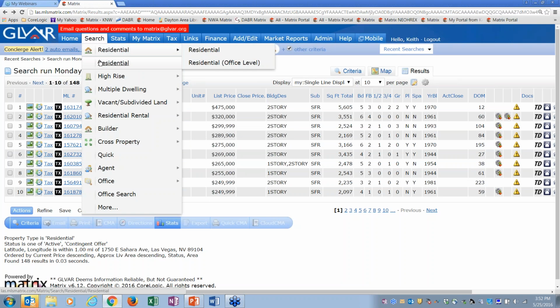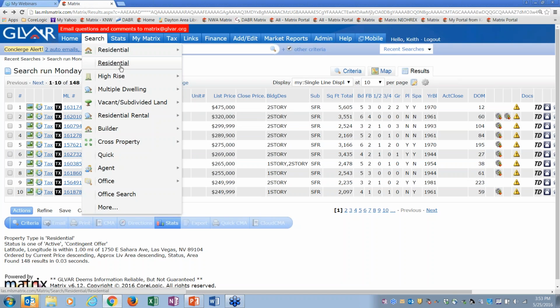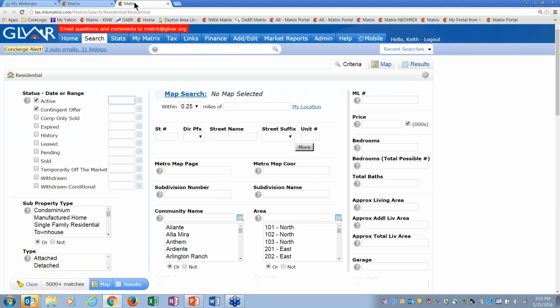So before I click on residential or high-rise or any property type, if I hold down my control button and then click on it, notice what happened up here? It opened up a new tab.